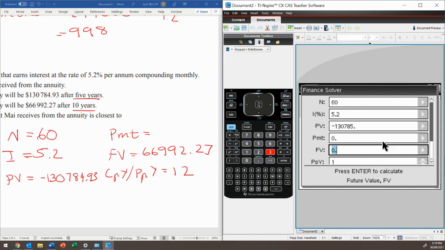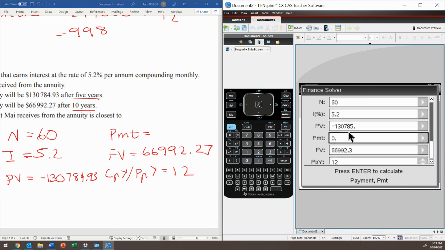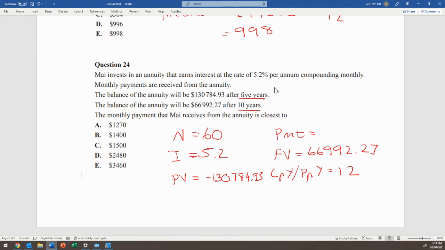Payment we don't know, FV 66,992.27, and PPY is 12. Remember, whenever you change payments per year, it automatically changes the CPY. Enter, and we get 1,500, pretty much bang on. So the answer is C.